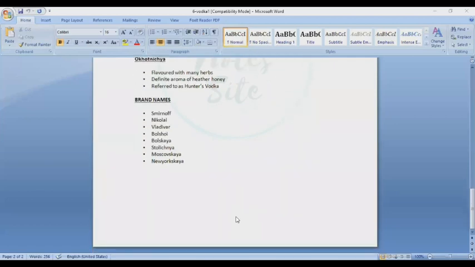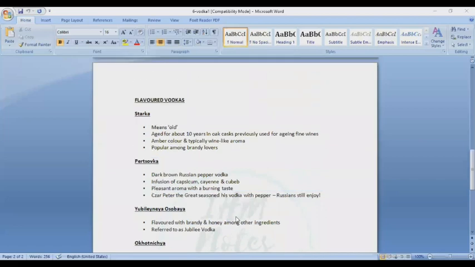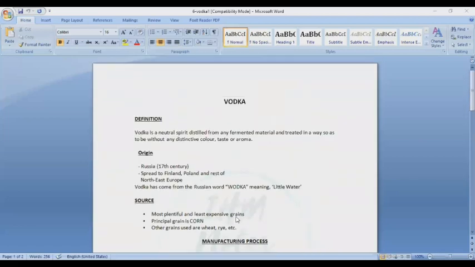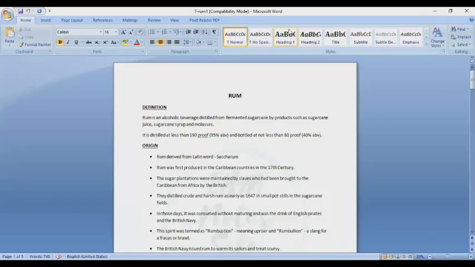All right. So next we will study rum. The next spirit is rum, also a very important spirit. Rum is basically made from sugarcane molasses.